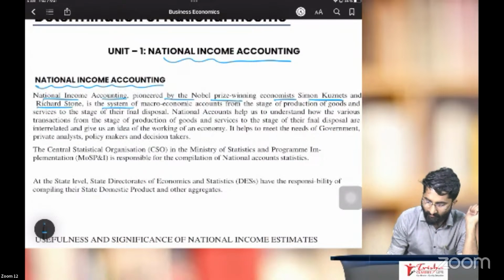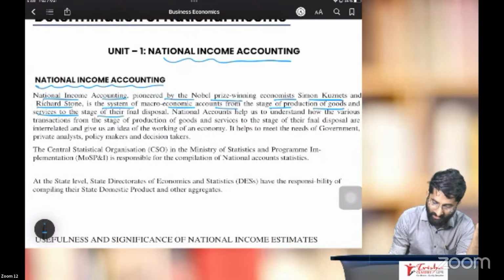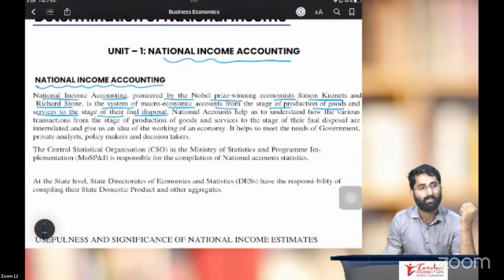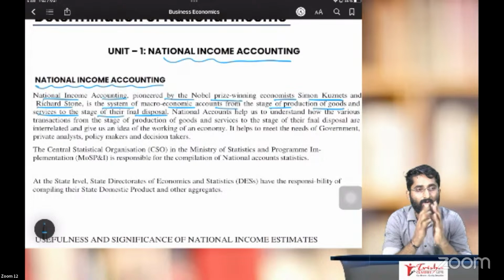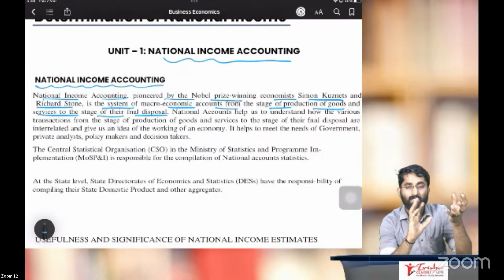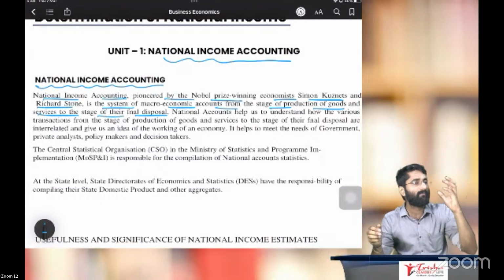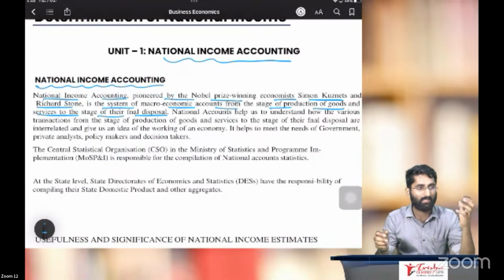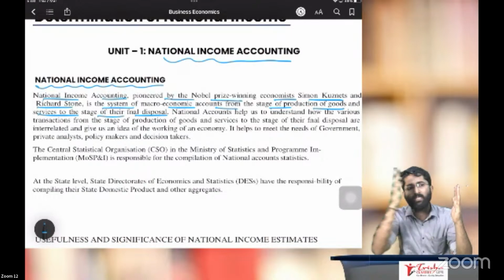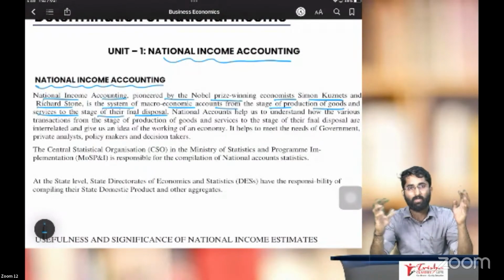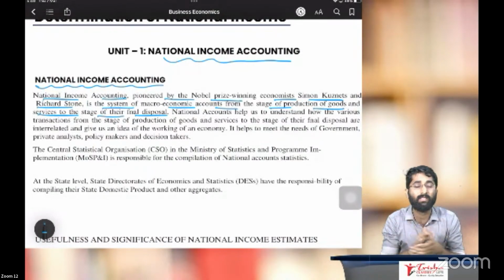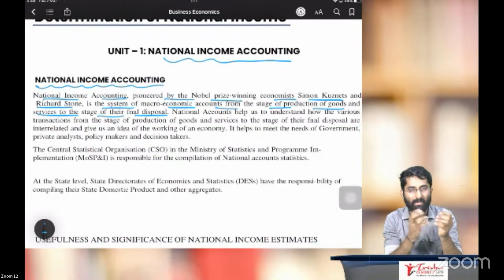It is the system of macroeconomic accounts from the stage of production of the goods and services to the stage of their final disposal. So we will be discussing from the beginning, that is from the production till the final consumption, whether for goods or services. So how to account the income?